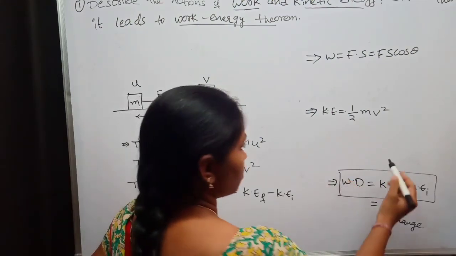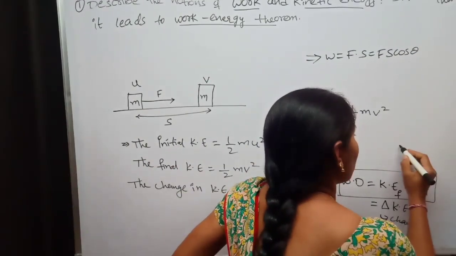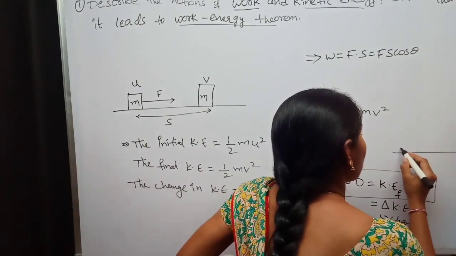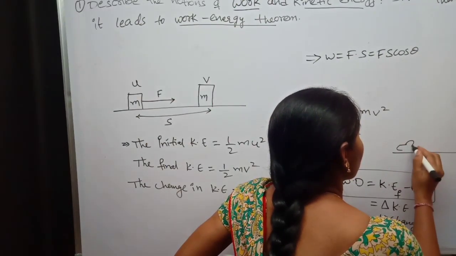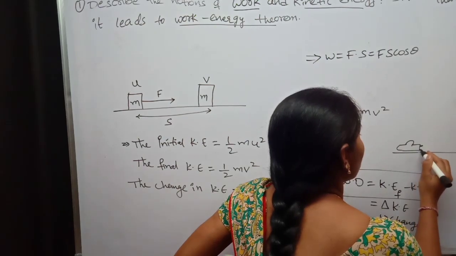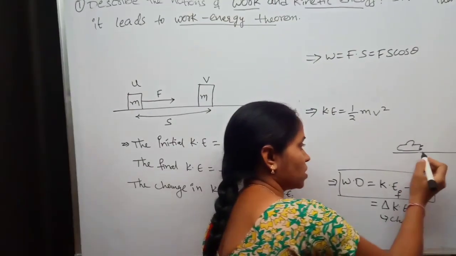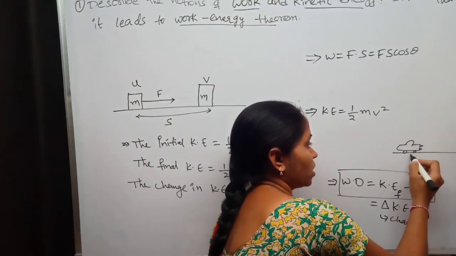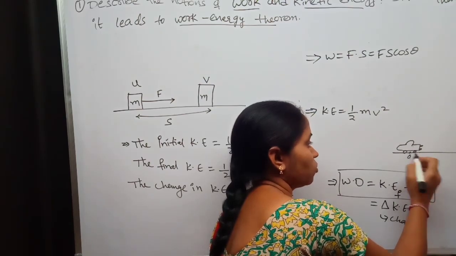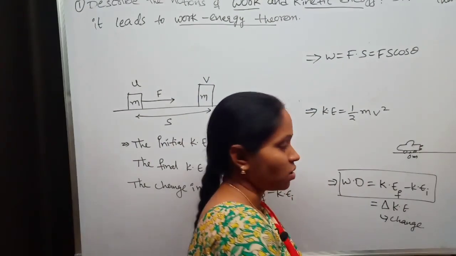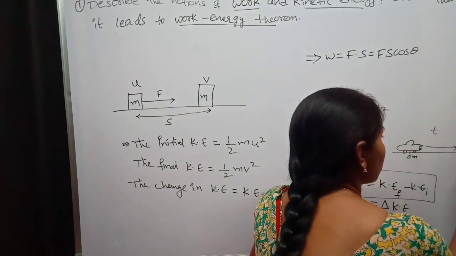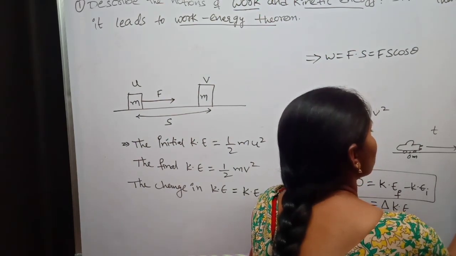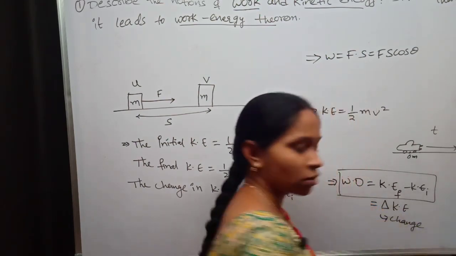For example, see, a car initially is at some point. I am taking this point as 0 meters. Okay, after some time t, it is displaced to a distance of 10 meters.